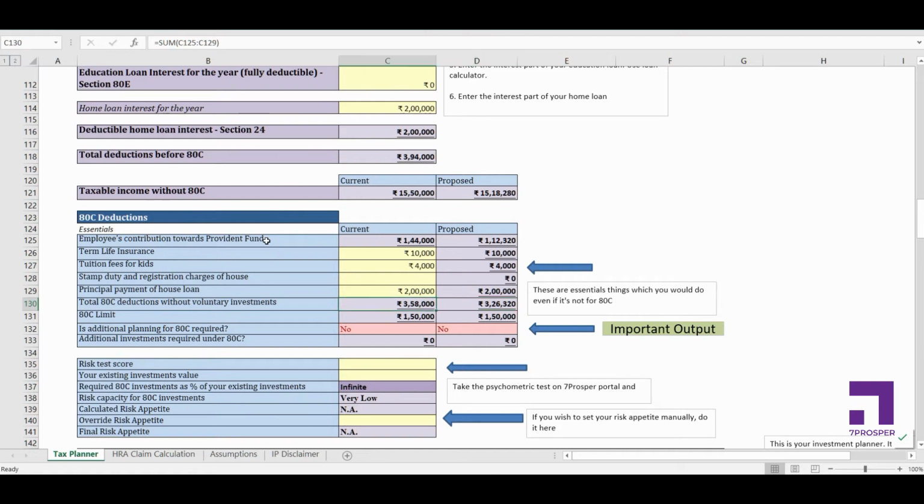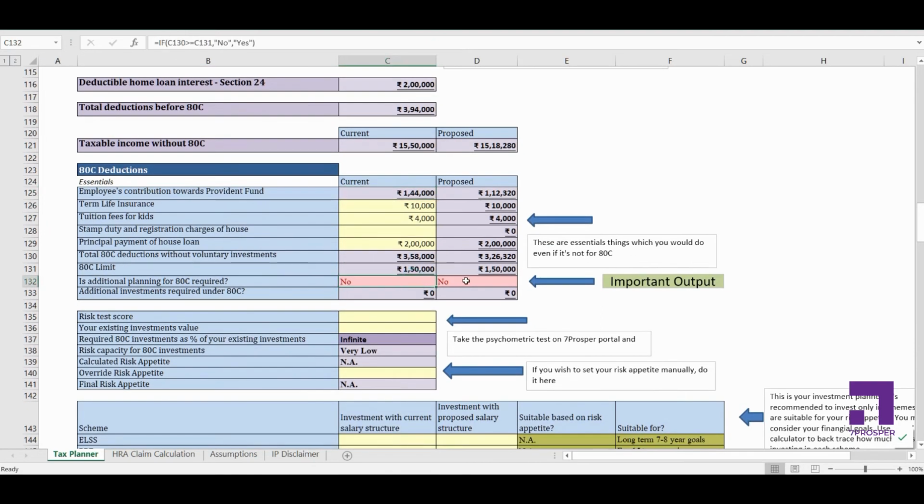There's a difference between current and proposed here because there's a difference in the PF. This cell, if you look, PF is automatically linked here. Okay, so you don't need to enter the PF separately, and PF is also, again, a part of section 80C.